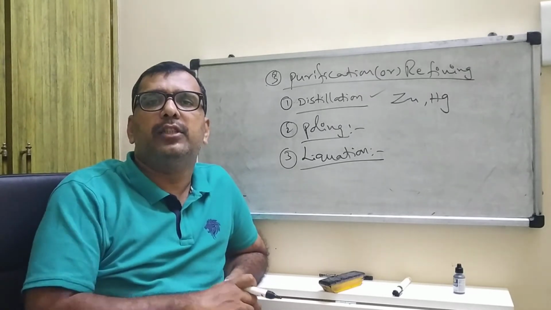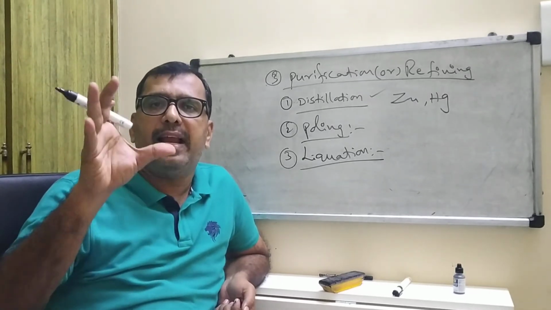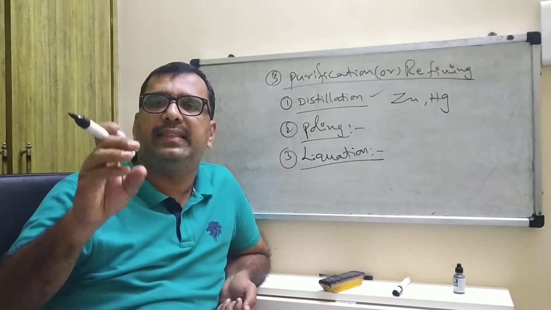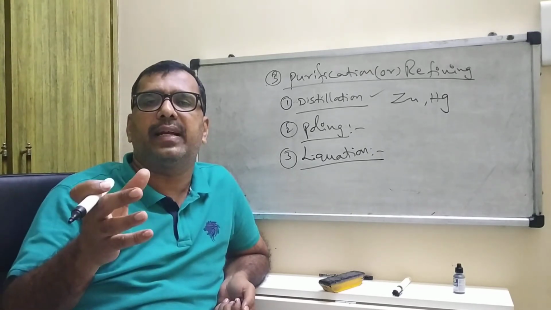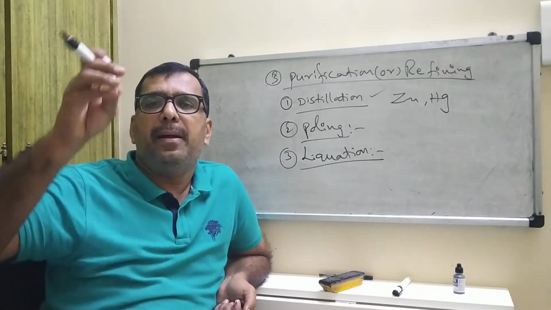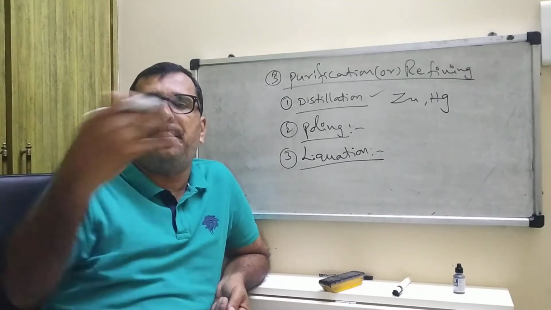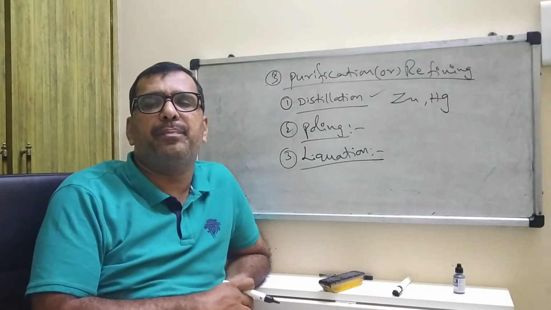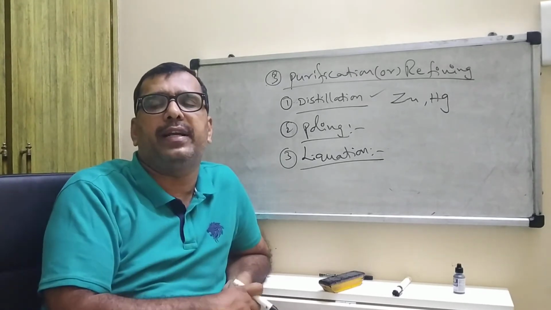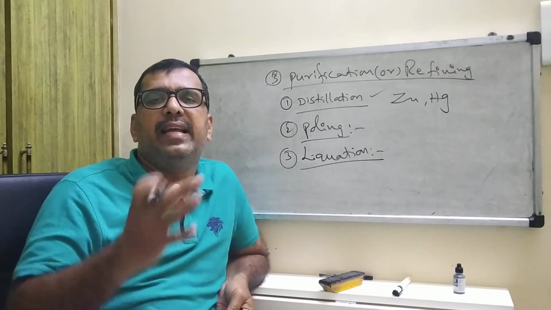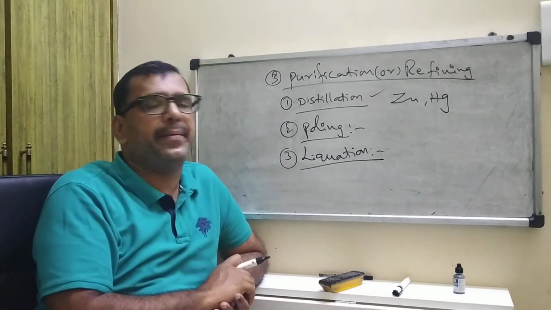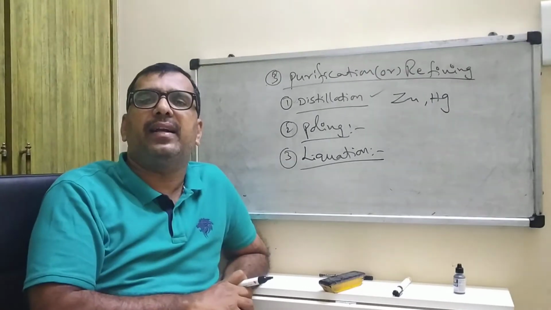Concept is clear. So in this method, a low melting metal like tin, suppose you take tin, can be made to flow on a sloping surface to separate it from high melting point metals. So this is called liquation. This is also one of the methods.